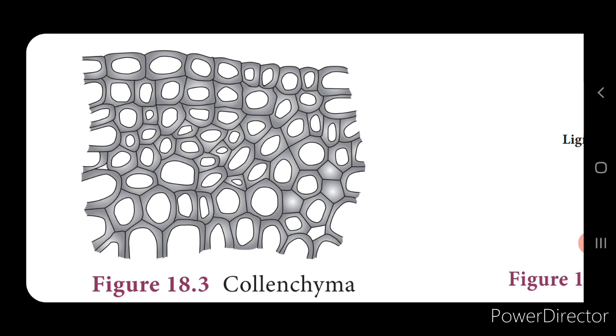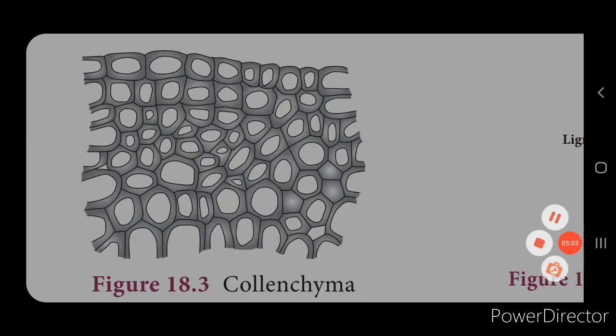You can see here, isn't it? It has thick walls, but it is unevenly thickened, and these cells are mostly rectangular in shape, or sometimes it is tapered. It is flattened at the ends, and it also provides the mechanical support to the organs.